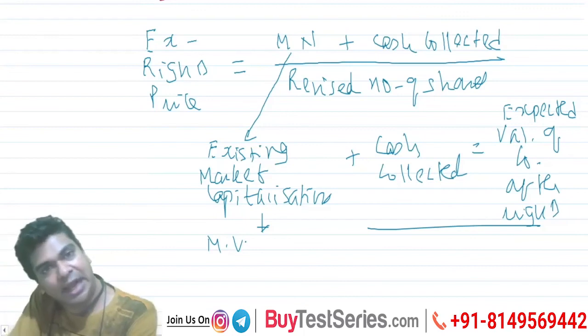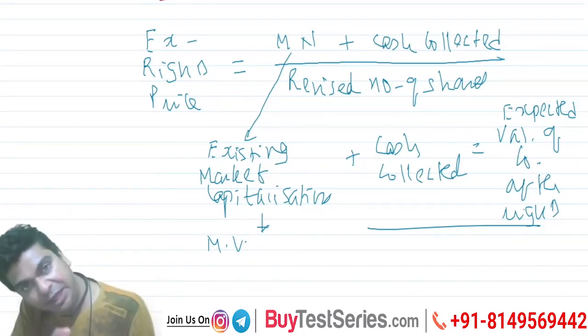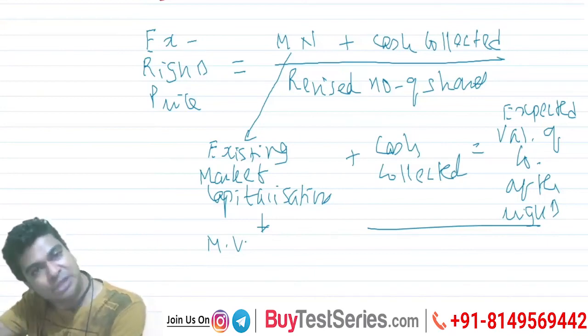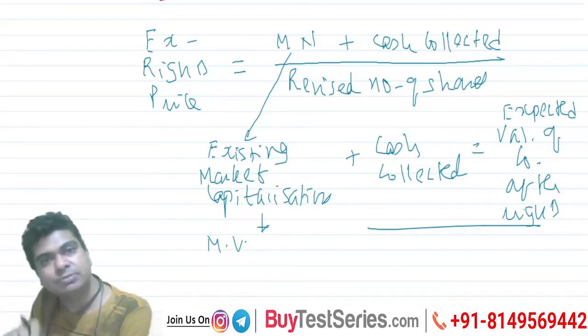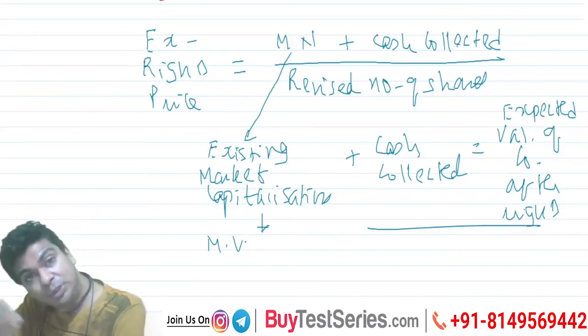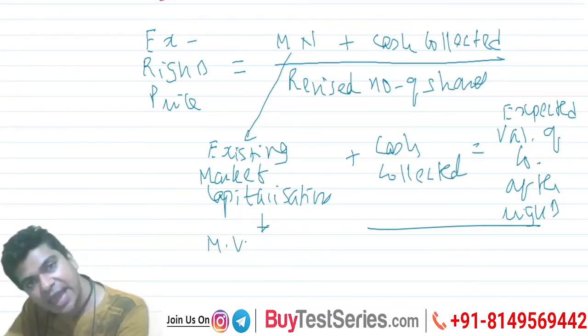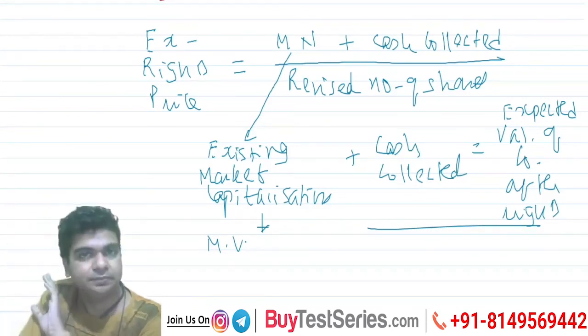How will you get the cash collected? Very simple. What are the total number of rights that you will issue, multiplied by the subscription price? In our example, the subscription price is 80 rupees. So at 80 rupees, how many rights are you going to issue? You may say 1 lakh. Okay, 1 lakh into 80. So 80 lakhs is the cash that is going to get collected.